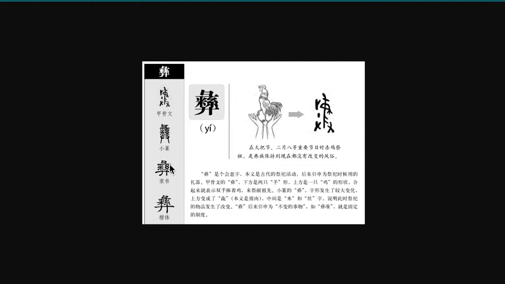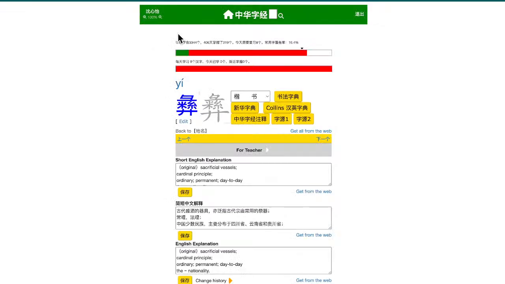So basically this means the stuff used in sacrificial rituals. The middle part is said to be a wild chicken or something. Anyway, it refers to sacrificial items in the ritual. Okay, this is yi.